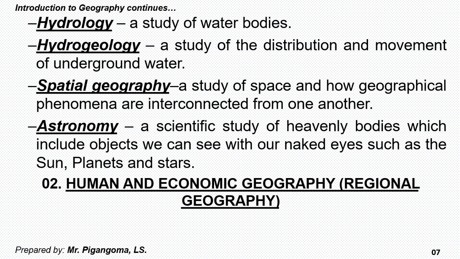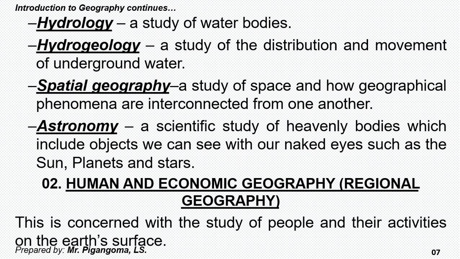Also, we have the second broad category or branch of geography. This is known as human geography, sometimes known as economic geography, or you may find it being called regional geography. But what is this? Human economy. Economic activities practiced by human beings are within this category. This is usually concerned with the study of people and their activities on the Earth's surface.